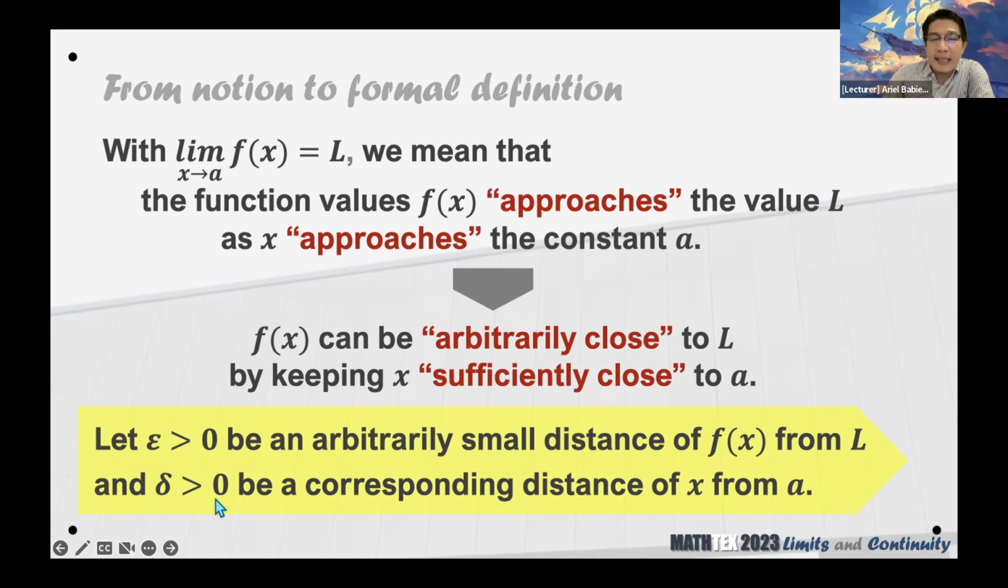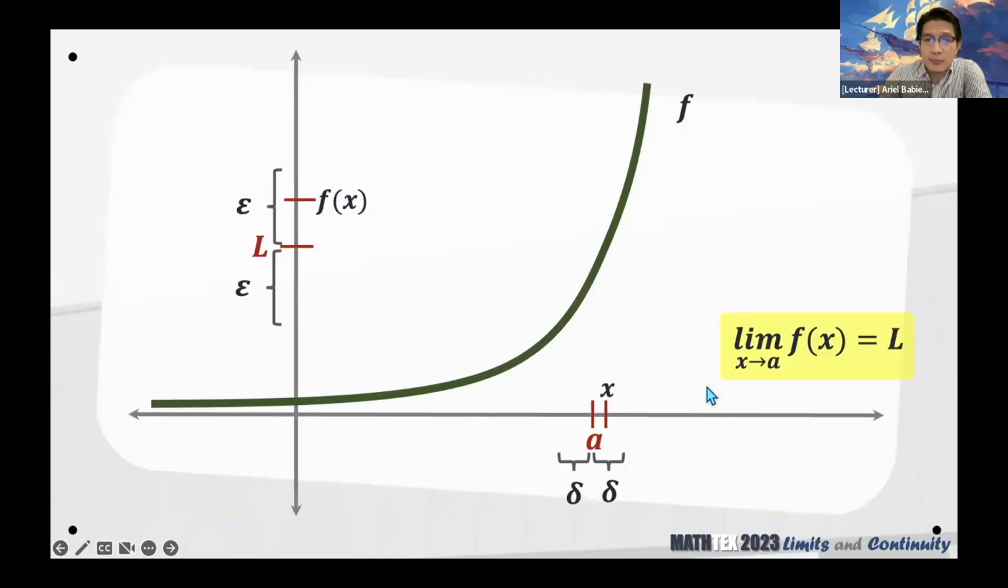Okay? So epsilon here are arbitrarily small distances. Okay? And delta will be the corresponding distance of the x values from A. So again, wag matakot kay epsilon and delta. We are just using epsilon and delta to refer to distances. Specifically, epsilon is the distance of the function values from L, and delta will be the corresponding distance of x from A. Let me show you.